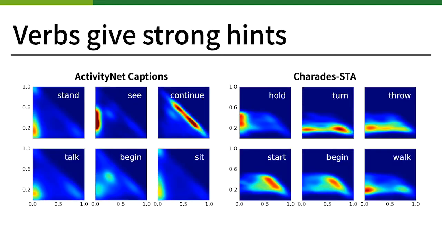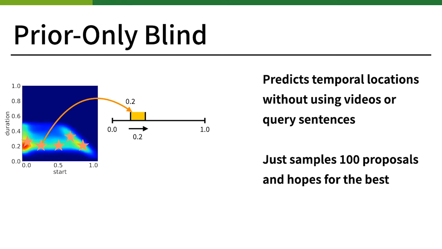Let's see more examples. Moment locations associated with different verbs have different trends. Now, we can expect that we can guess the locations of moments using only the verb in query sentences. In this work, we develop three baselines which use dataset biases at different levels. Prior-only blind predicts temporal locations of moments without using videos or query sentences. We precompute a prior distribution of moment locations on a training set. On testing, this model just samples proposals from the prior distribution.